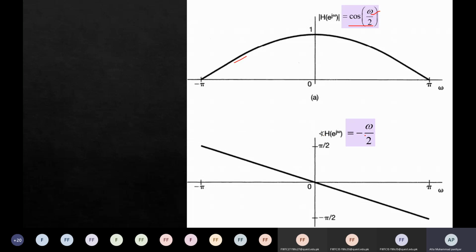And the angle is minus omega by 2. So if omega is minus pi, the output must be minus into minus, plus pi by 2, right? So plus pi by 2. And when omega is 0, the phase is 0. When omega is pi, the output is minus pi by 2. So this is linear phase.